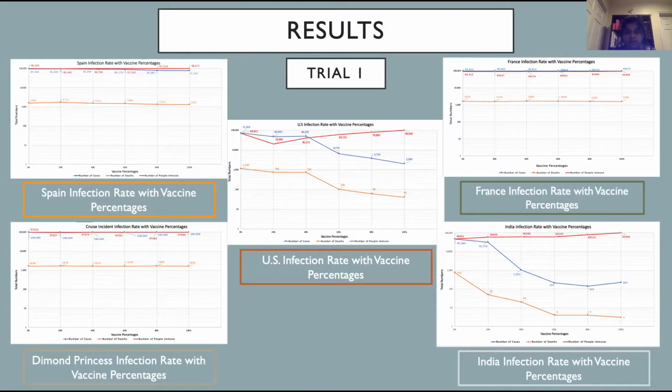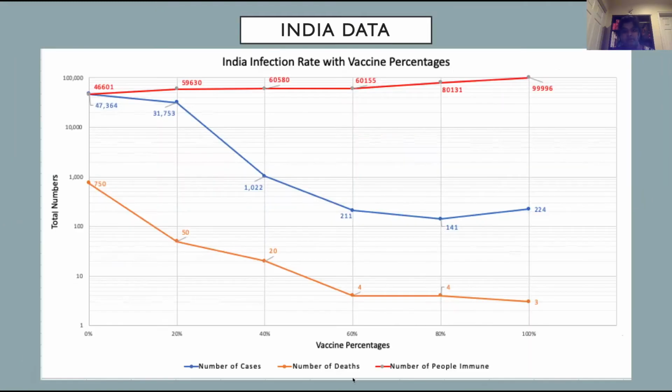For trial 1, we're going to look at the data from India, as it is the country with the lowest R naught, and the Diamond Princess cruise incident, since it has the highest R naught from this chosen group. The blue line represents total infections, and the orange line represents the number of COVID-related deaths within this population. Both display a downward trend.